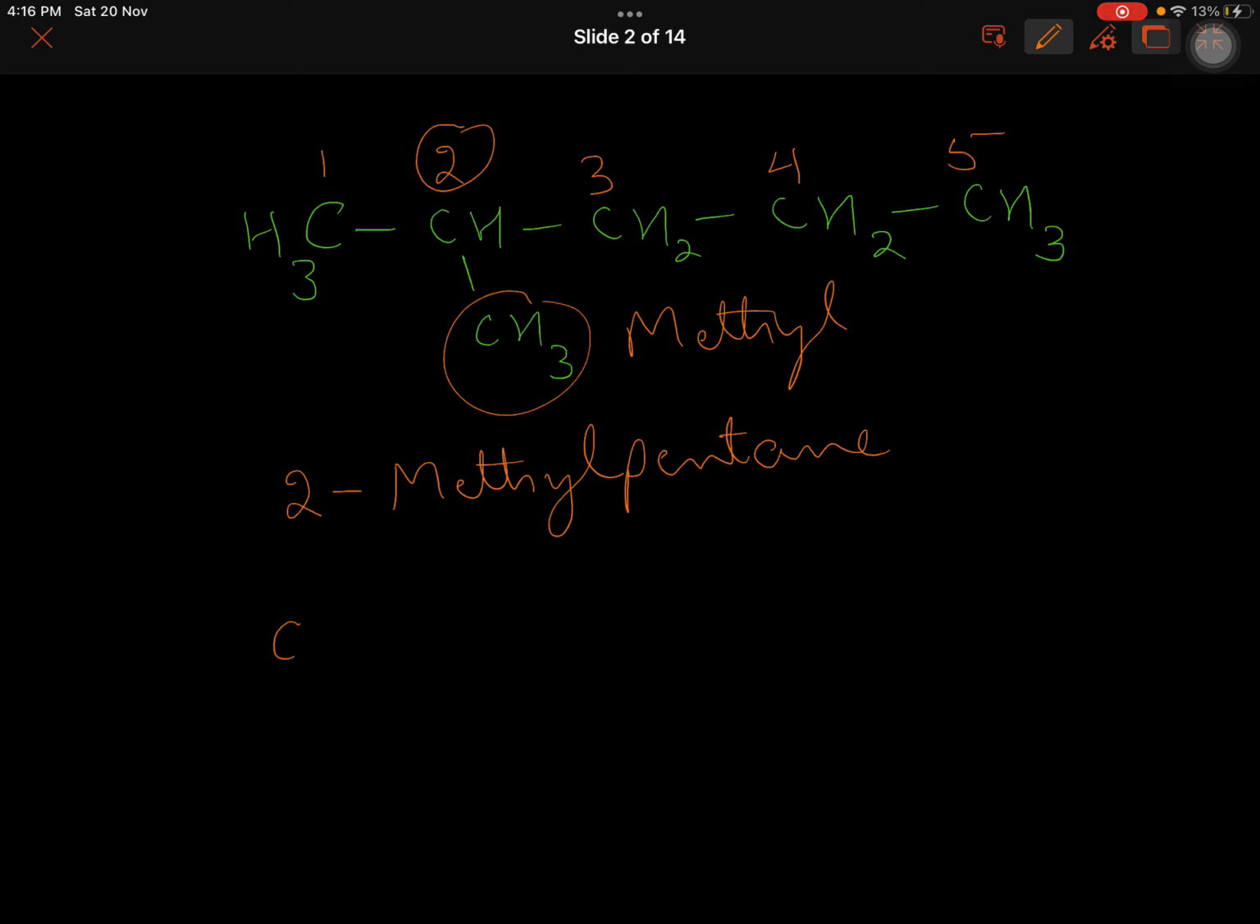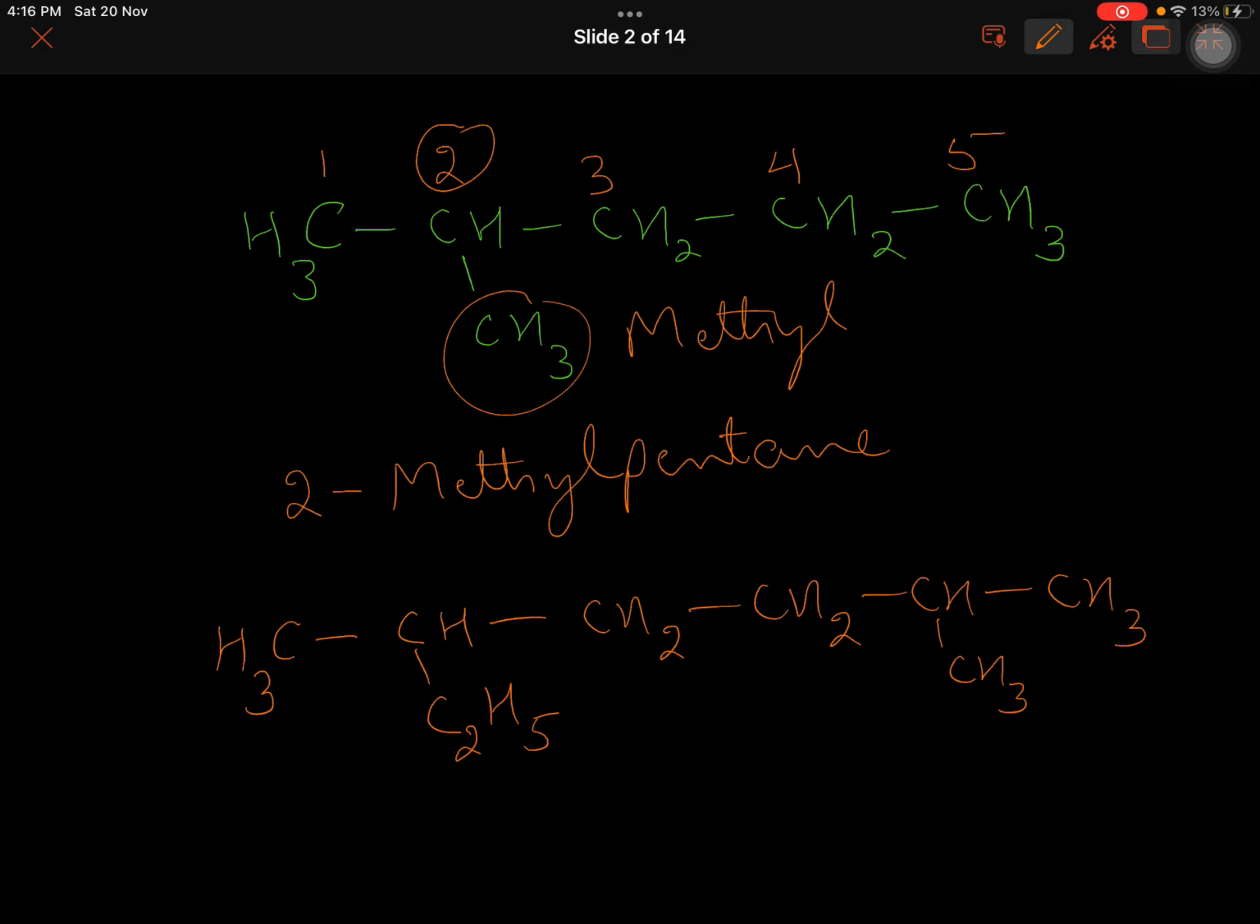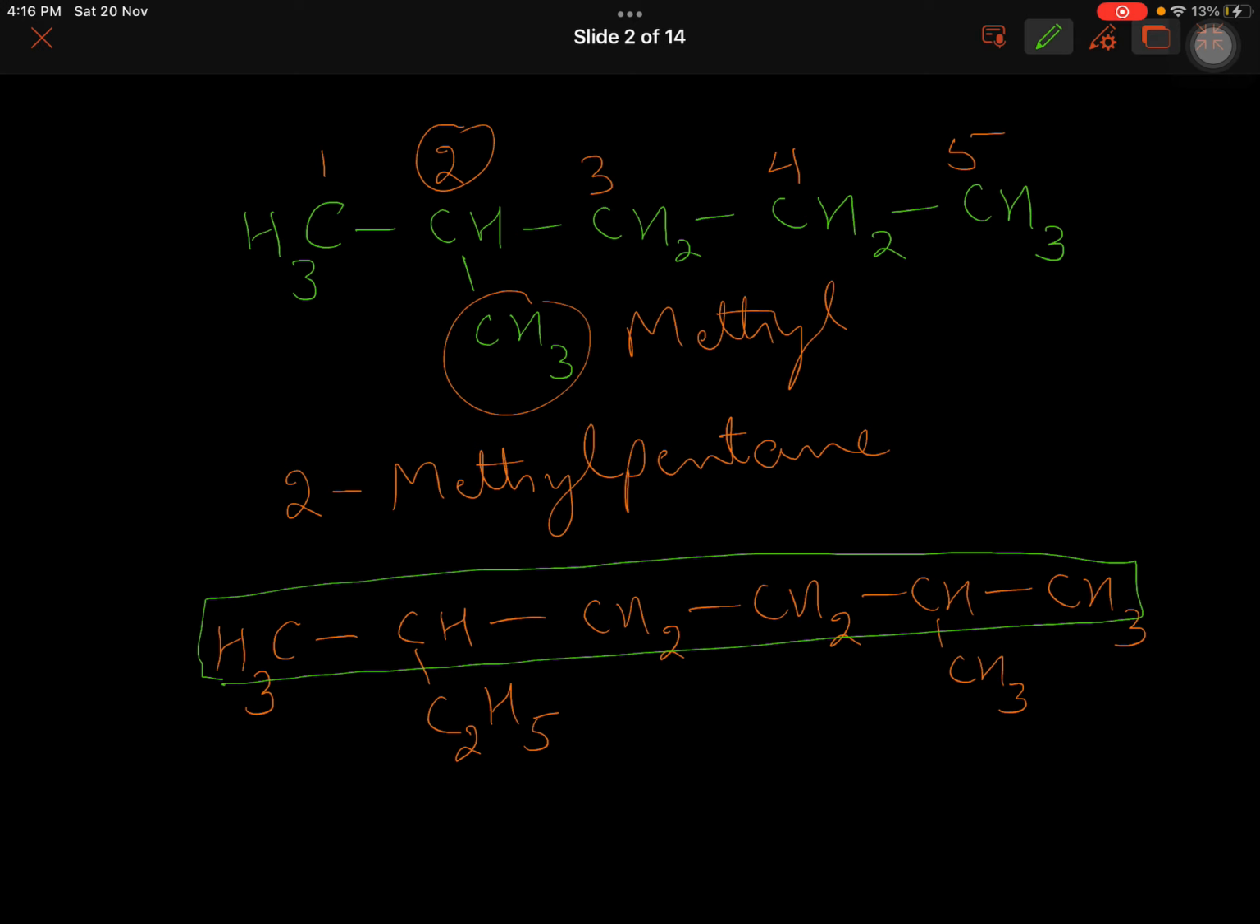Same way, if I take another example, CH3CH, C2H5, CH2, CH2, CH, CH3, CH3. Now if I write the name, then some students may feel that this is the longest chain, and when they write the name they will take this and this as the substituent. Now this is a very common mistake. You need to be very careful that if from any side ethyl is coming on the second carbon, then this is the longest carbon chain.